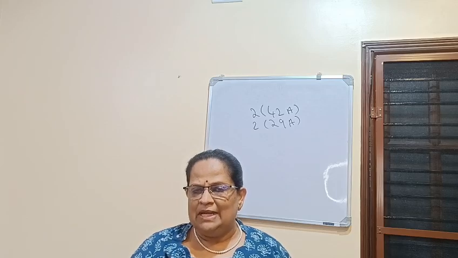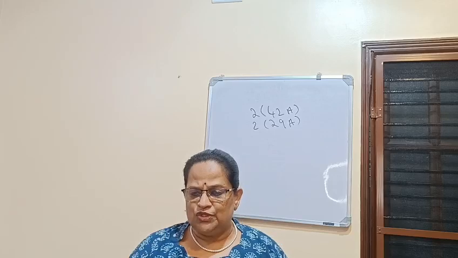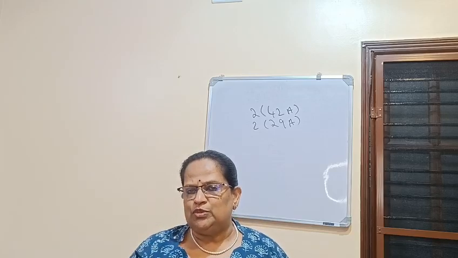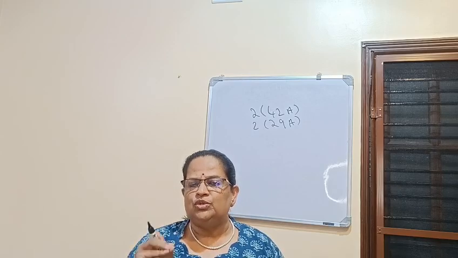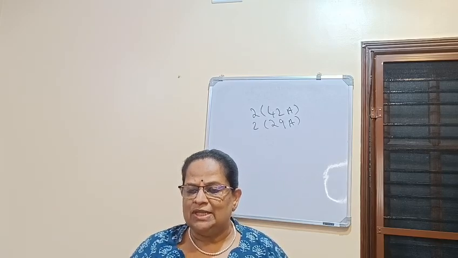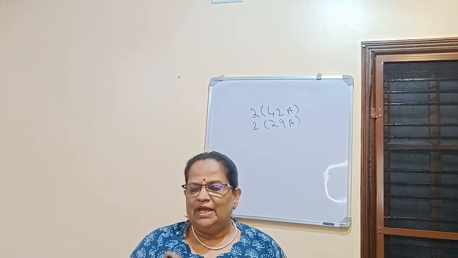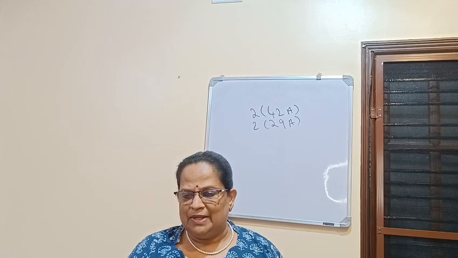So short-term capital asset, the definition is divided into two. This is with the introduction of the new scheme. Up to 22/7/24, that means July 22, 2024, a capital asset held by an assessee for not more than 36 months immediately preceding the date of transfer used to be called a short-term capital asset.